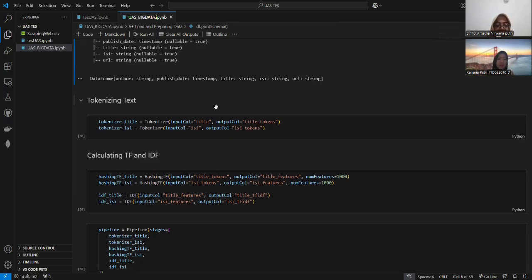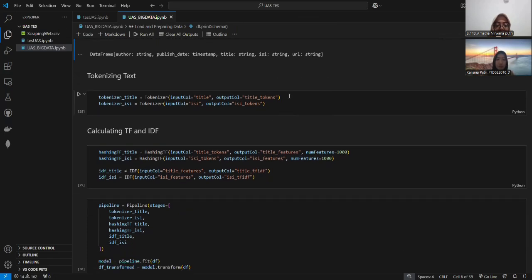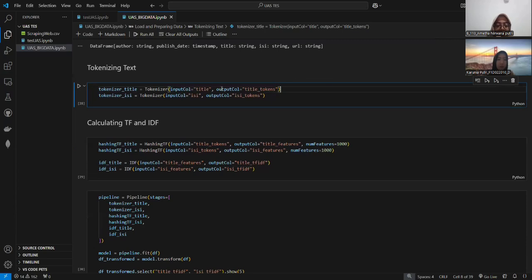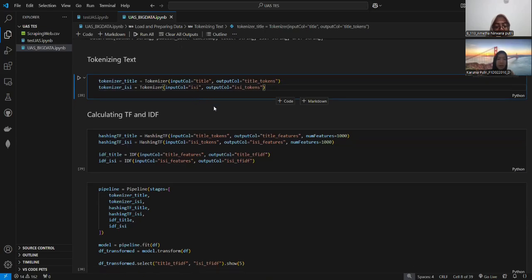Next, we do tokenizing text. Here in the code, we use a tokenizer to split the title column into individual token words, and the output goes in the title token. And then the tokenizer for content is to split the content column into individual tokens.